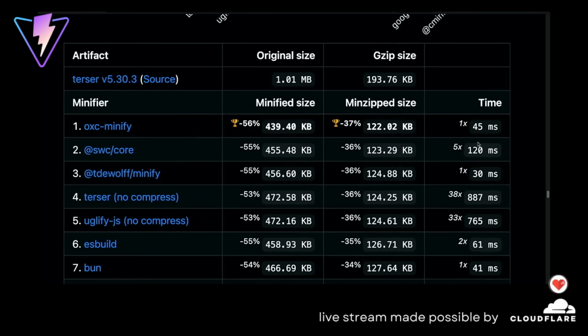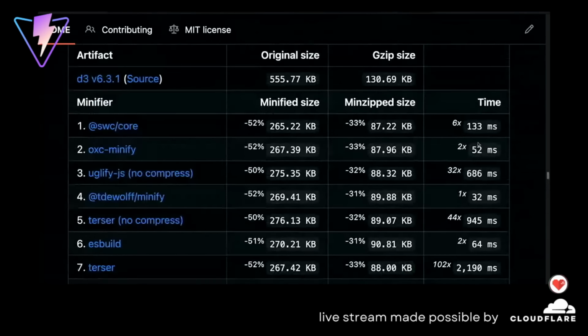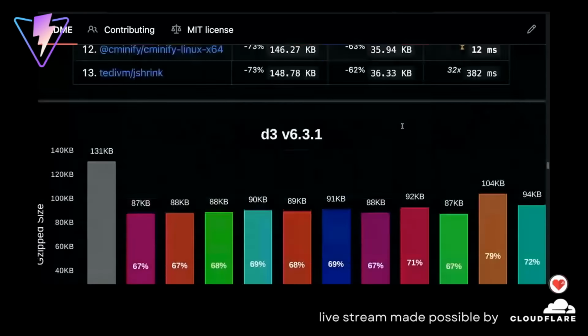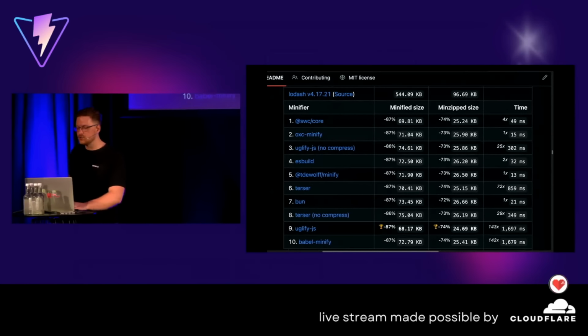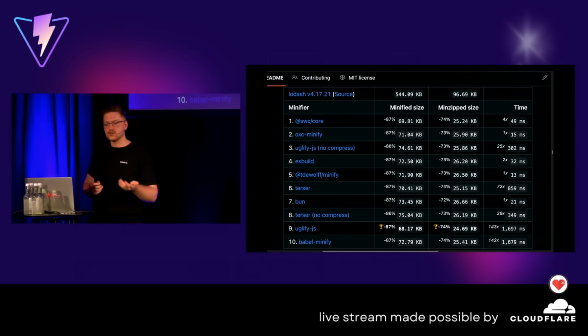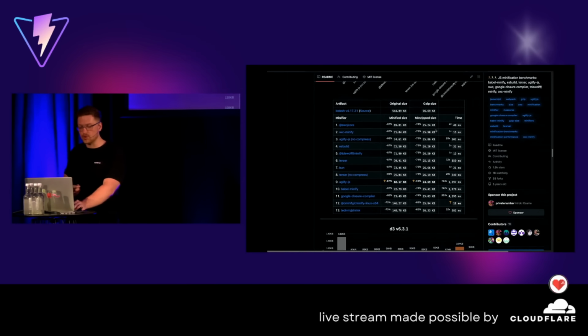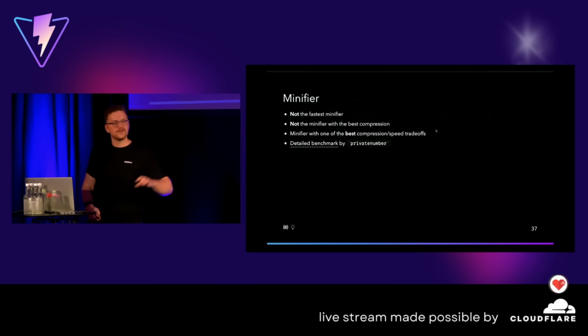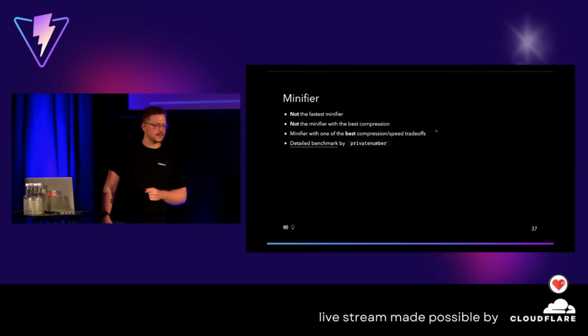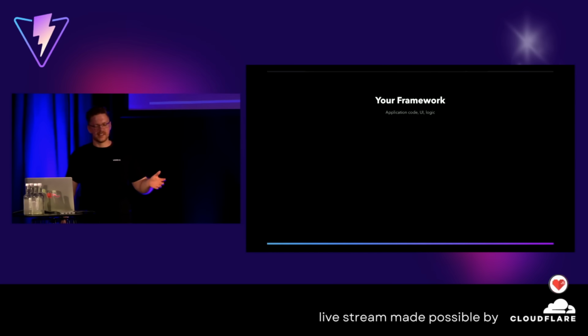Now, as mentioned, there are different files where SWC is in the lead here and there. It really depends on what you actually do. But the most important takeaway is this isn't like a magnitude different. This is all pretty close, but at least you get 4 to 5 times the speed, which is sometimes even more important. So feel free to take a look at the benchmark. Also there, links on GitHub, it's all open source. And it's great, but complicated.